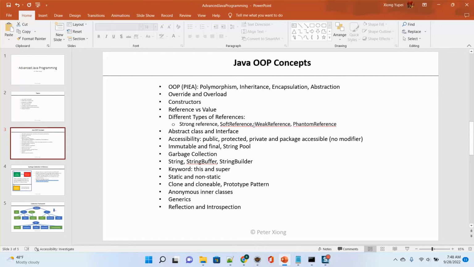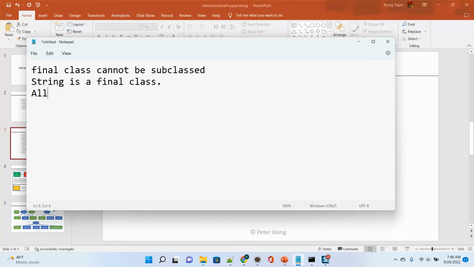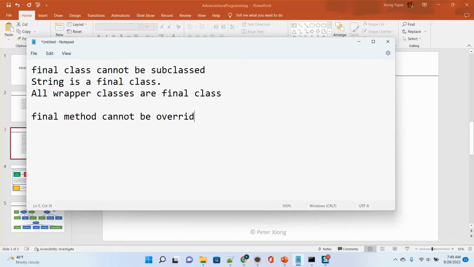Now, final has two other usages. A final class cannot be subclassed or cannot be extended. It means a final class cannot have a subclass. A typical example is String is a final class, and all wrapper classes are final classes. The second thing is a final method cannot be overridden. A final method cannot be overridden.